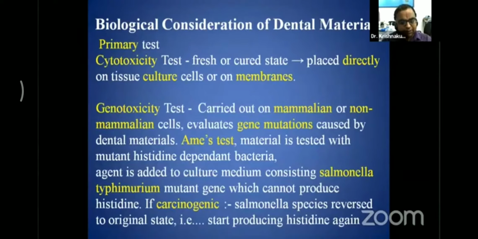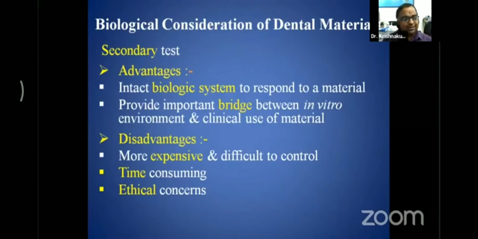That is a mutant gene which cannot produce histidine, but if that particular material is carcinogenic in nature, Salmonella typhimurium will reverse it to the original state, and it will start producing histidine again. What are the secondary tests?